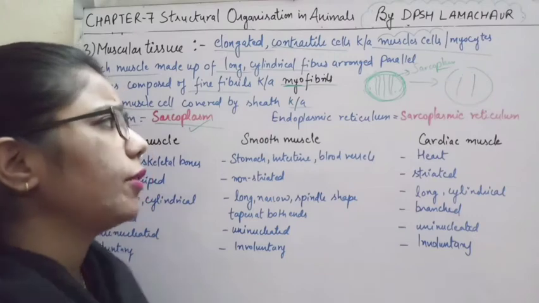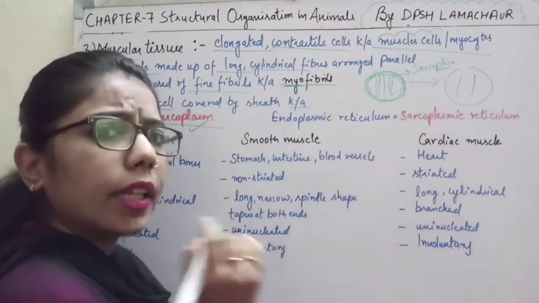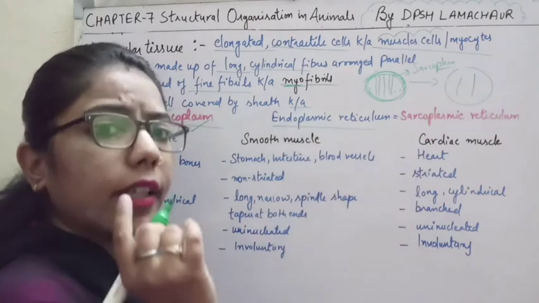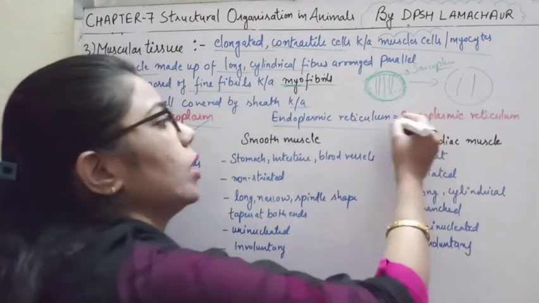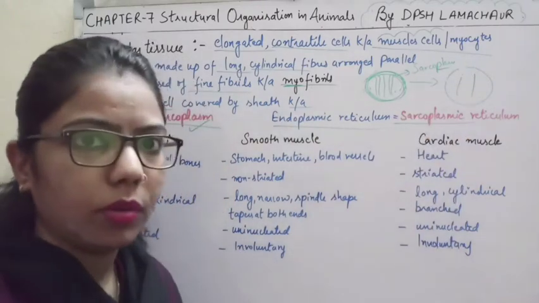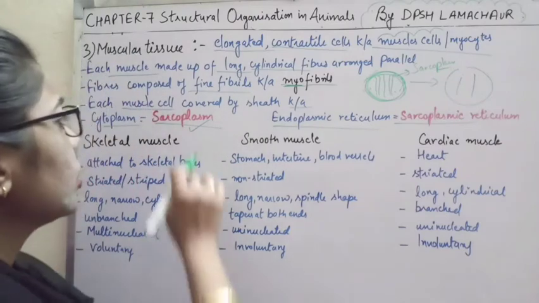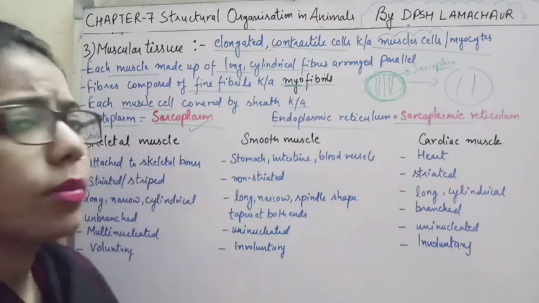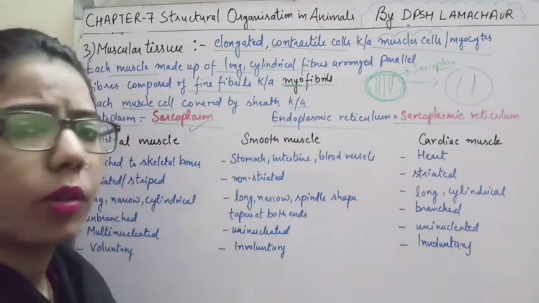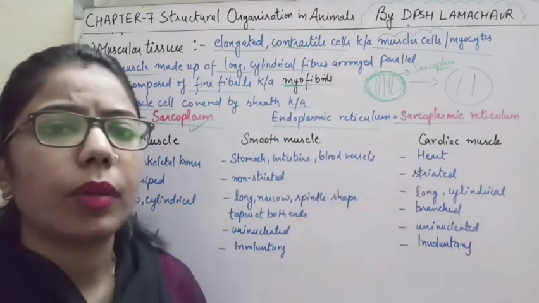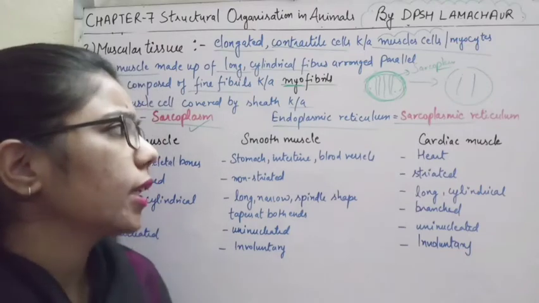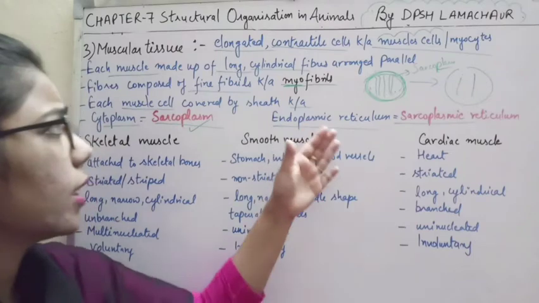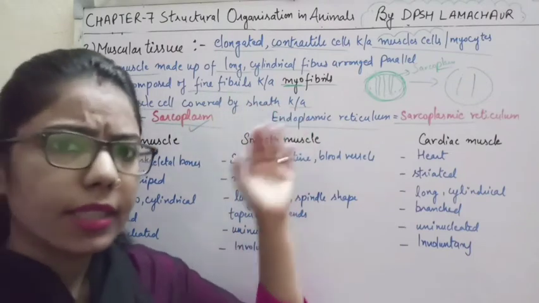In a general cell we know there is endoplasmic reticulum, but in the muscle cell the endoplasmic reticulum is known as the sarcoplasmic reticulum. So we are using sarco in everything, whether it is the cytoplasm, the plasma membrane, or the endoplasmic reticulum, because sarco is just related to the muscle cells.